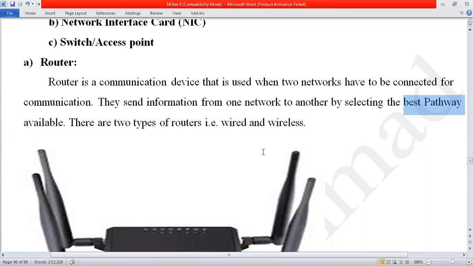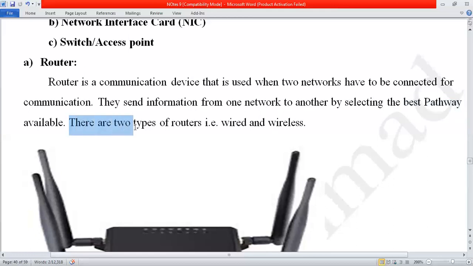Then the second network is, let's say, Saudi direct to Karachi, Pakistan, through the sea, meaning they are placing fiber optic cable underneath. So for the best pathway, if one is corrupted, it will select another one. If the other one is corrupted, then the best one. Best pathway means there are more than two networks, and I want to send information, so it will select the best connection and send the information. They send information from one network to another by selecting the best pathway available.